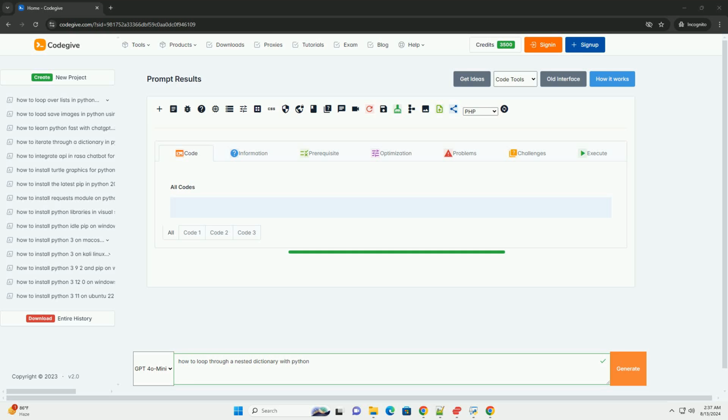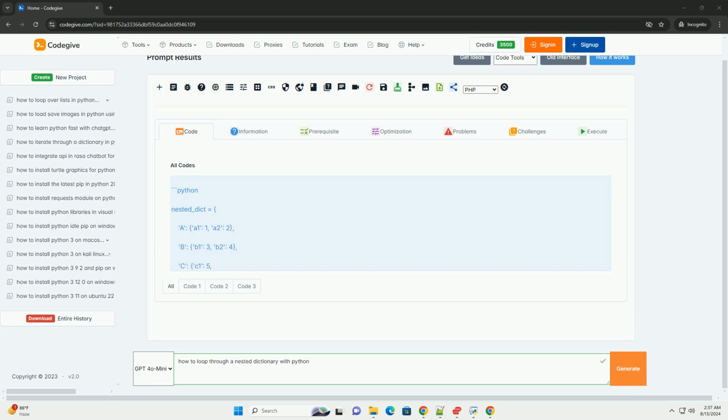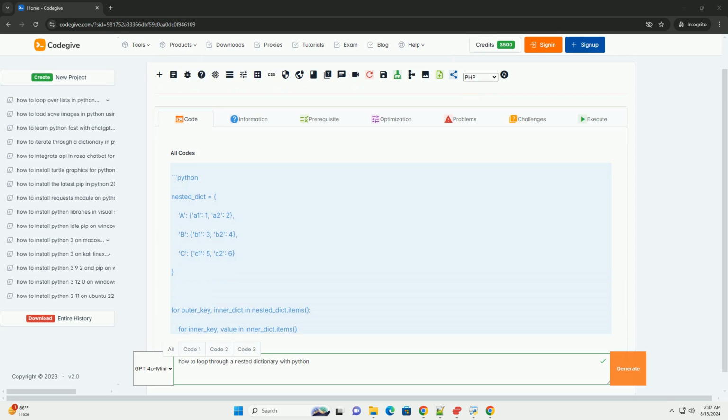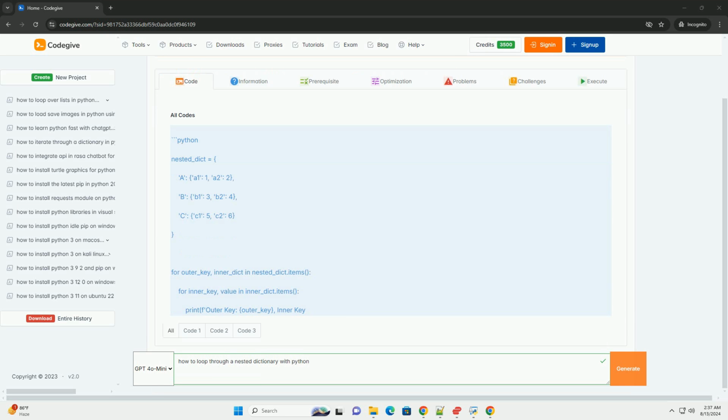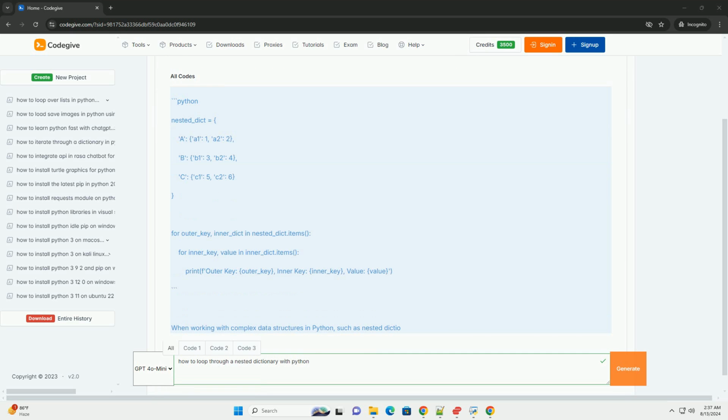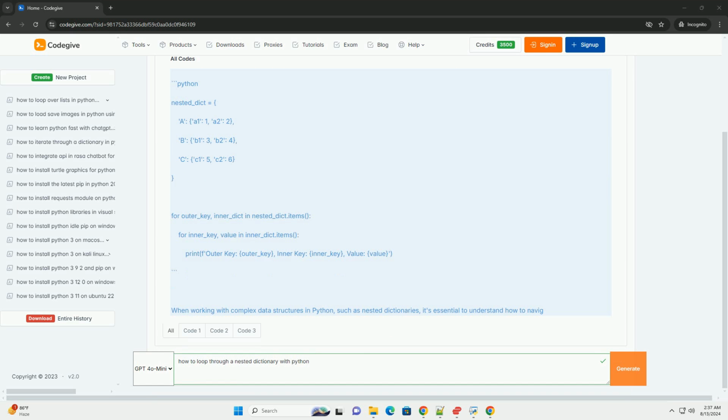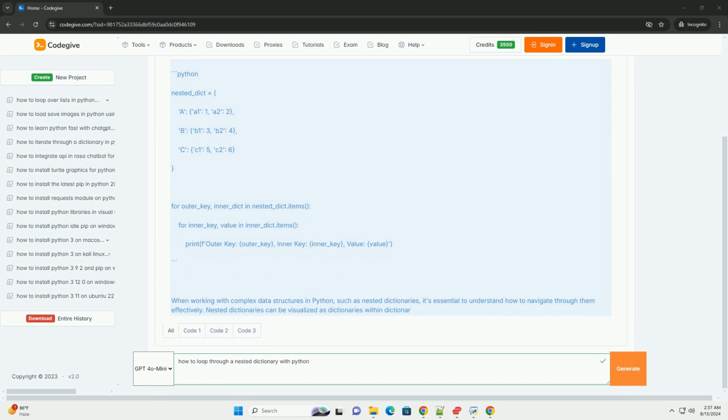How to loop through a nested dictionary in Python. When working with complex data structures in Python, such as nested dictionaries, it's essential to understand how to navigate through them effectively. Nested dictionaries can be visualized as dictionaries within dictionaries, where each key can hold another dictionary as its value. This kind of structure is especially common in JSON data or when managing multi-level data relationships.